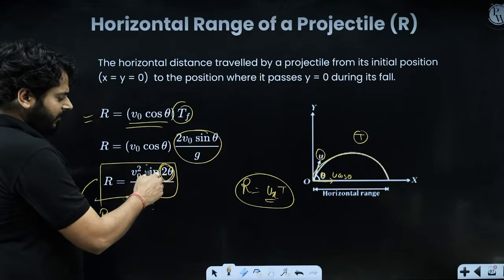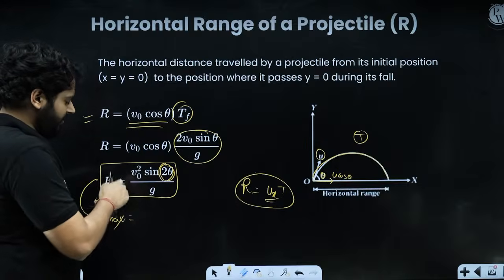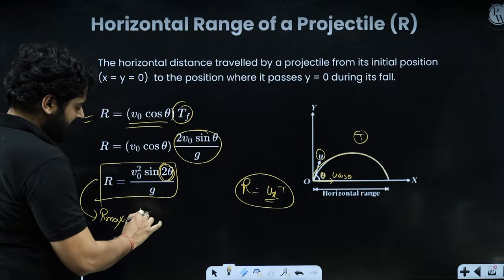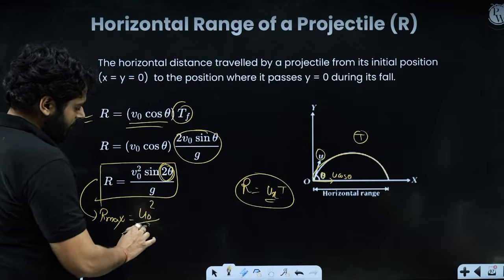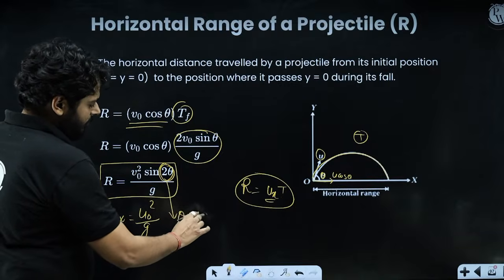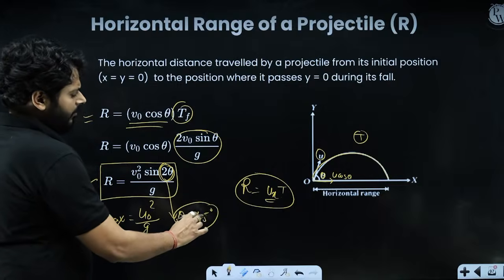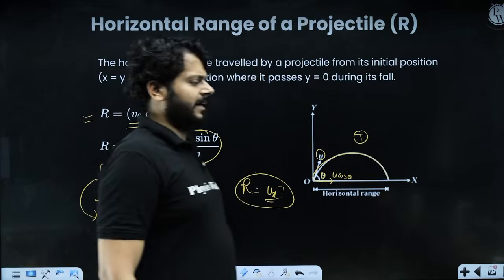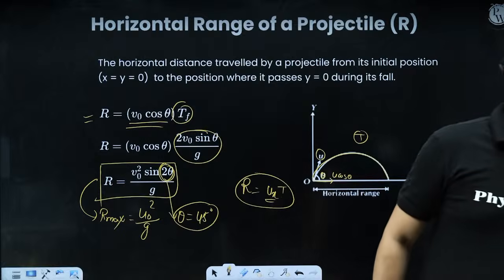So theta should be 45. When theta is 45, 2 theta will be 90 and range will be maximum, right? So maximum range is going to be u square by g, and this will be achieved when theta is equal to 45. So when you're launching the body at a 45 degree angle, you will be getting the maximum range for sure, right?